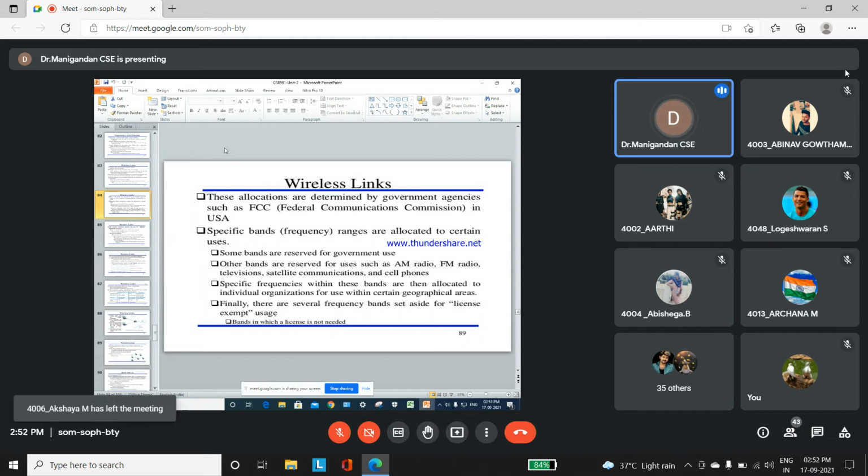There are several frequency bands assigned a license for usage, and bands where a license is not needed.